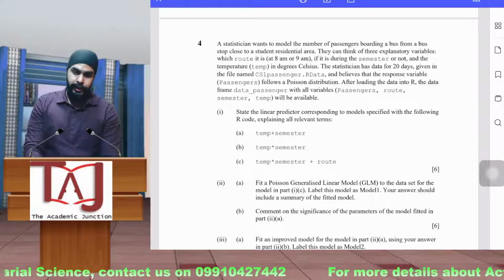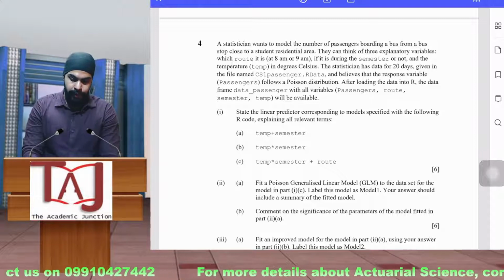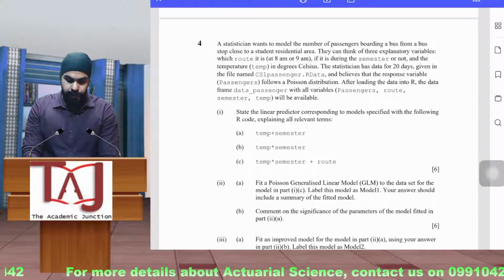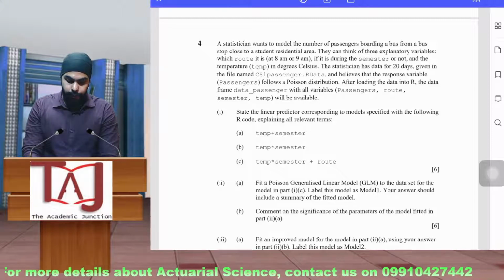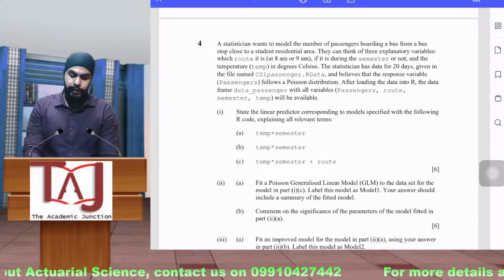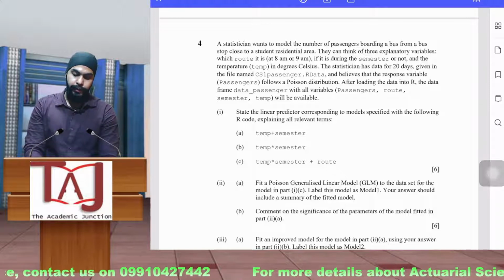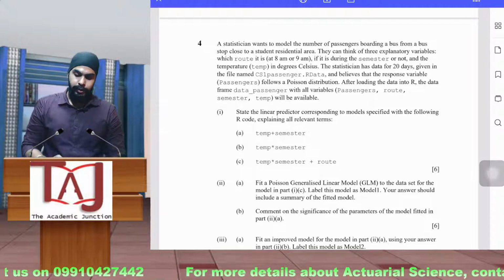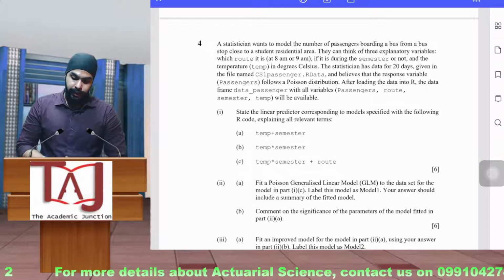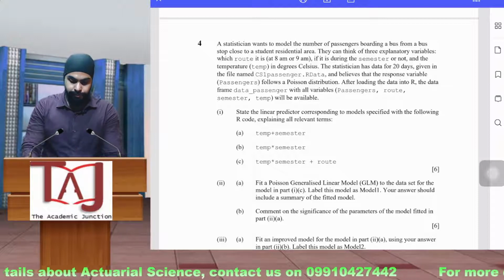So here again we have the rdata file. So you have to double click or use the load function to load this file, and the statistician believes that the response variable passenger follows a Poisson distribution. After you have loaded the data into R, you will get a variable, data underscore passenger. If you write this in your R console, you will get the passenger data with the variables passenger, route, semester, and temperature.